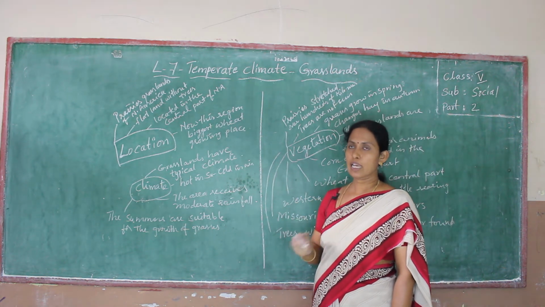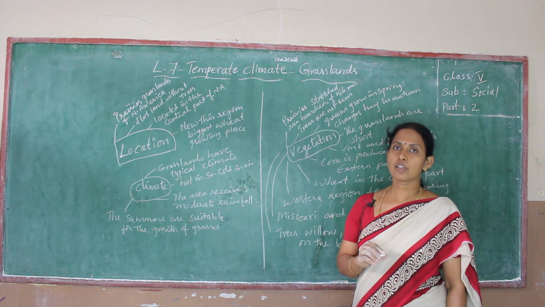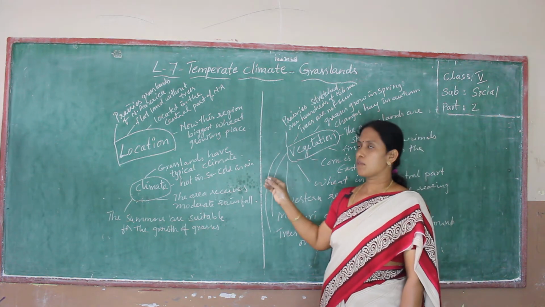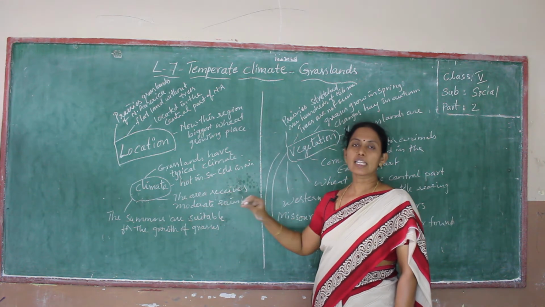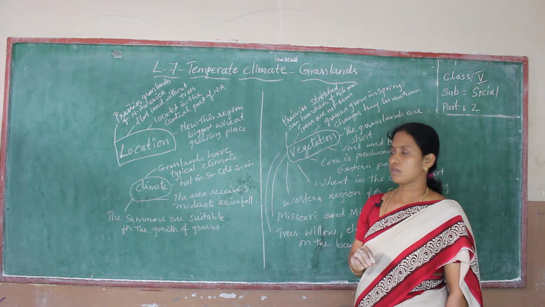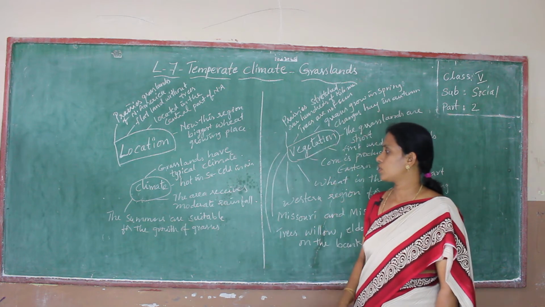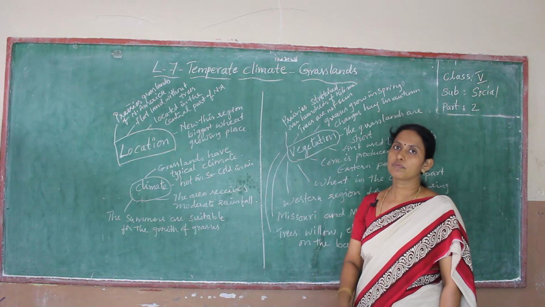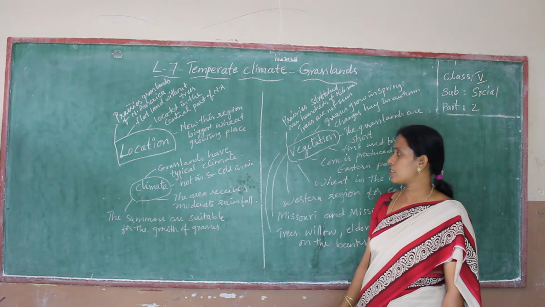Very typical climate. There is only moderate rainfall, which means insufficient rainfall. Only some rain falls in this region. This area receives very few rains. So which season is suitable for growing grasses? To grow grasses, summer is suitable. The summer season is suitable to grow the grasses in this region.